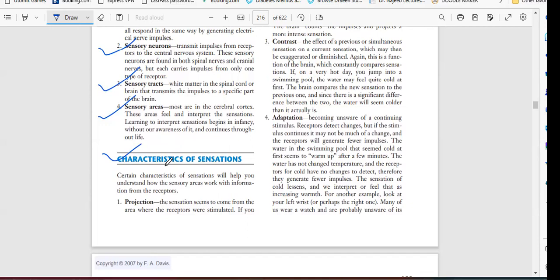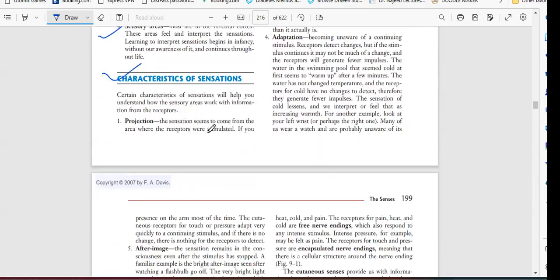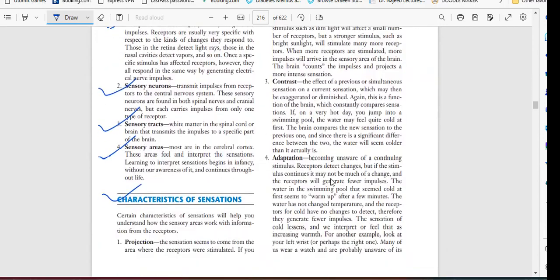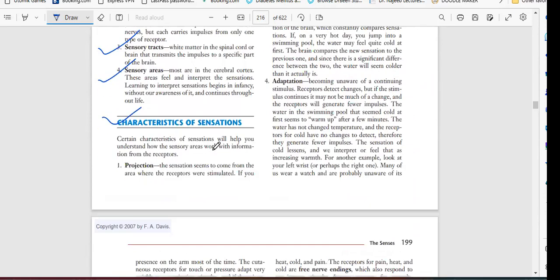This is the only sensory area which can have the idea of what I can do with this sensation. So this prediction is done. So what will happen here? Projection, intensity, contrast, adaptation, and after that we have the next output, that is the fifth thing. These are the five things that happen. Let's talk about each of them.